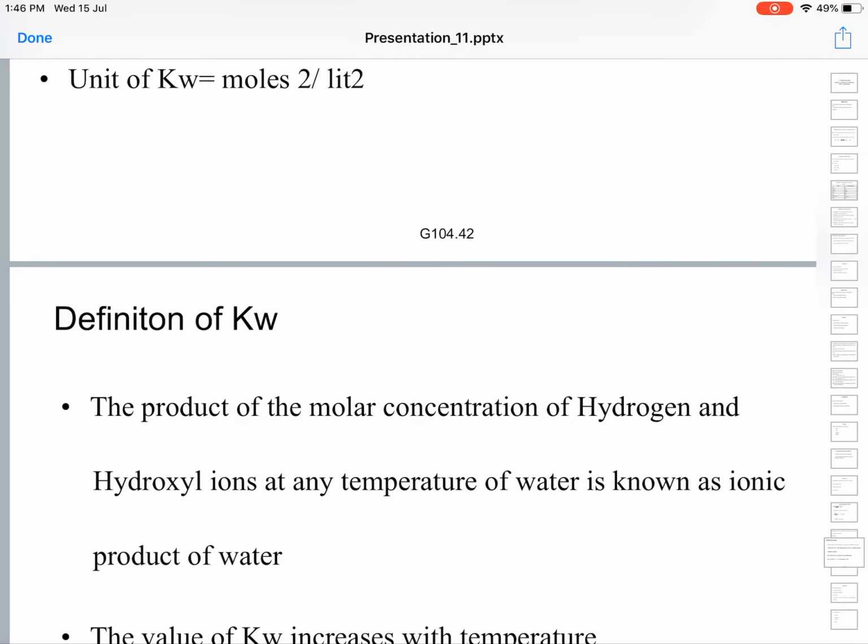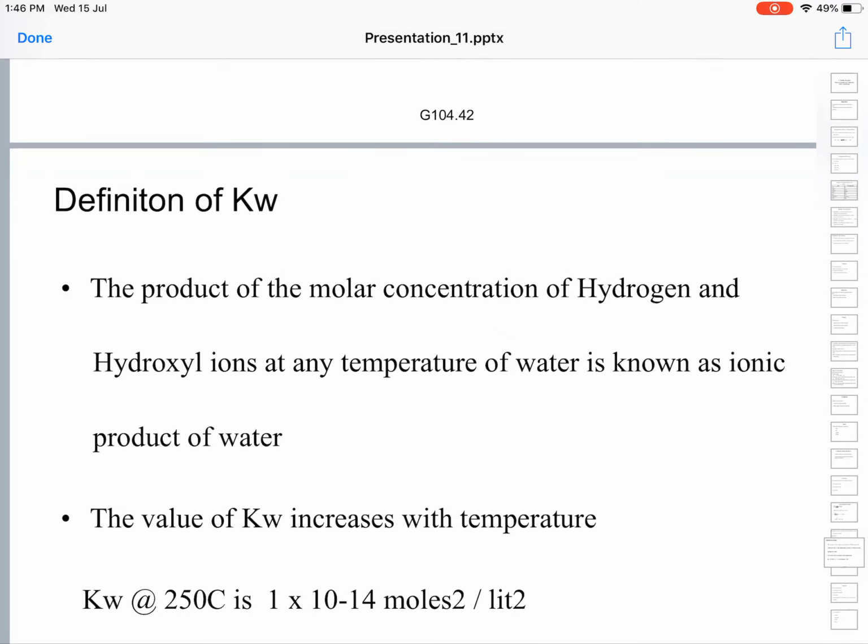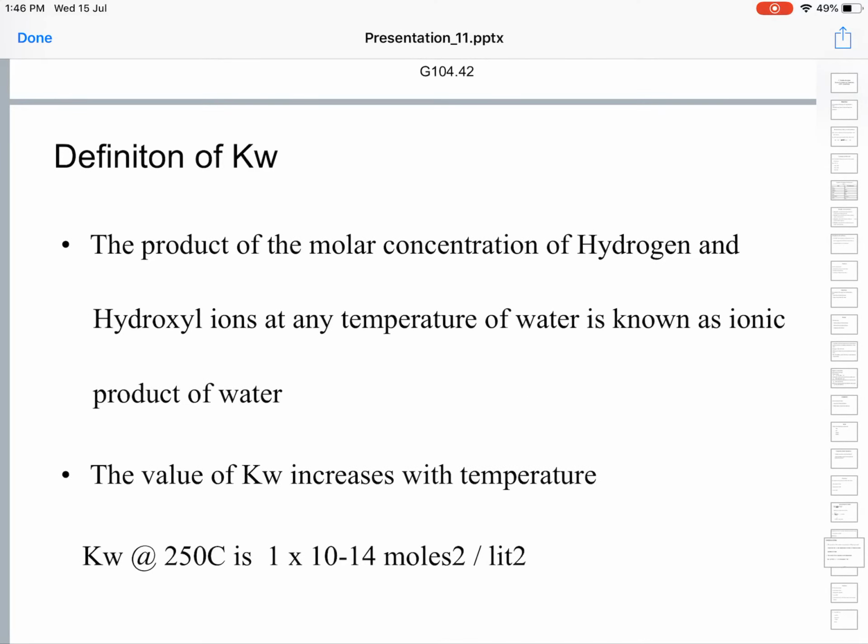The definition of Kw: the product of molar concentrations of hydrogen and hydroxyl ions at a given temperature in water is known as the ionic product of water. It's the product of those two ions, H plus and OH minus, so we call it the ionic product. Since these come from water, we call it the ionic product of water.